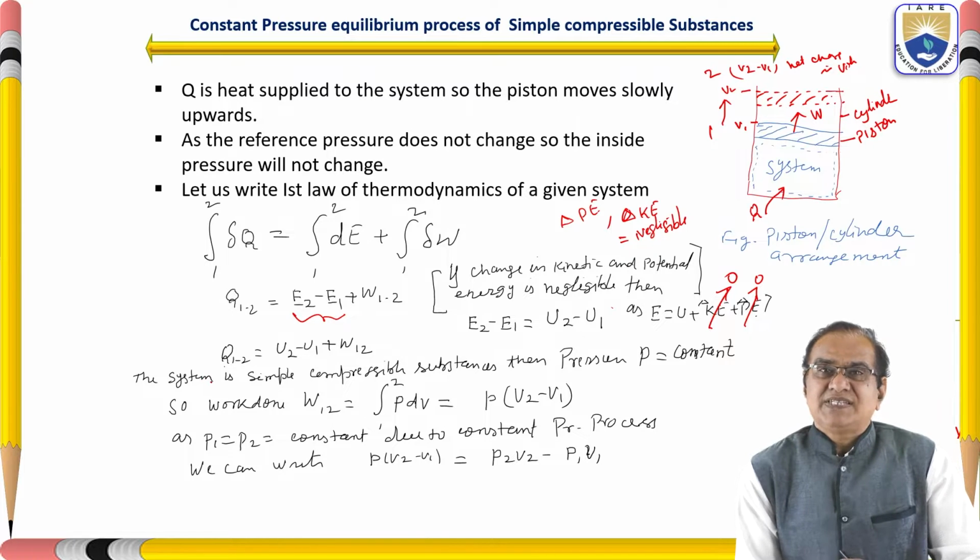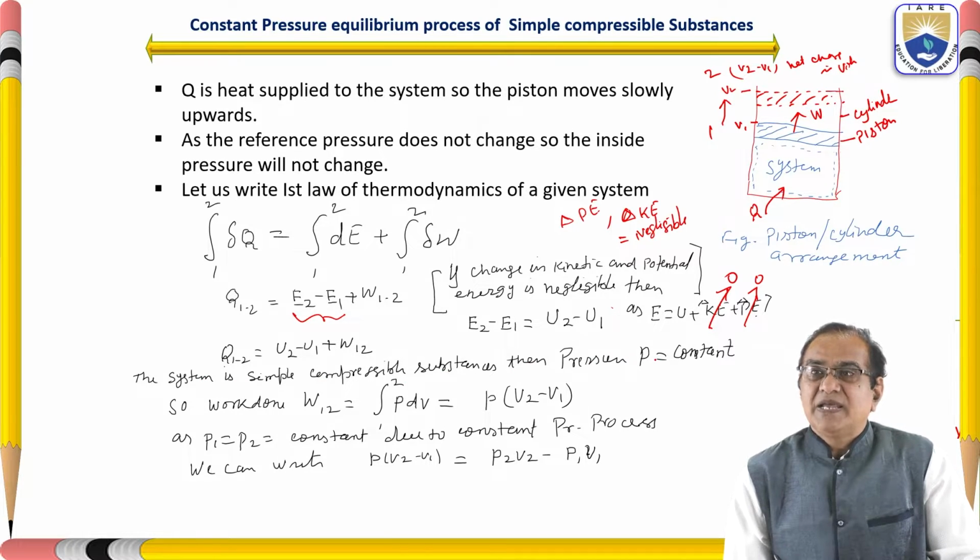The system is a simple compressible substance, so the pressure P will remain constant. We are assuming that from 1 to 2 it is only P, not P1 and P2.